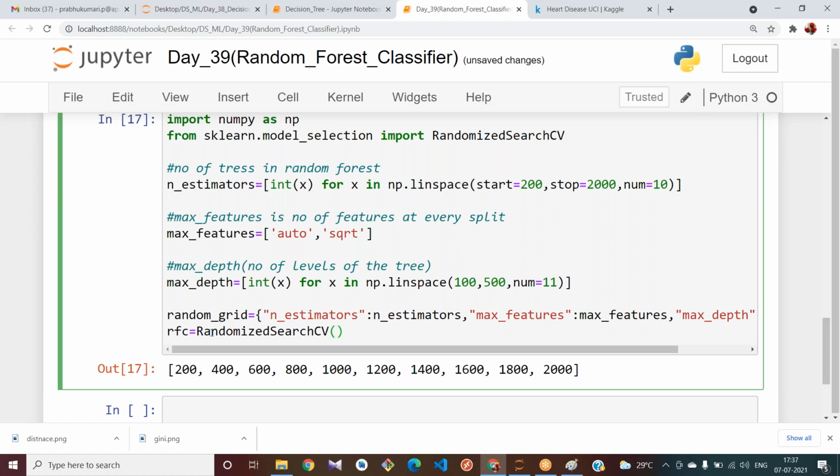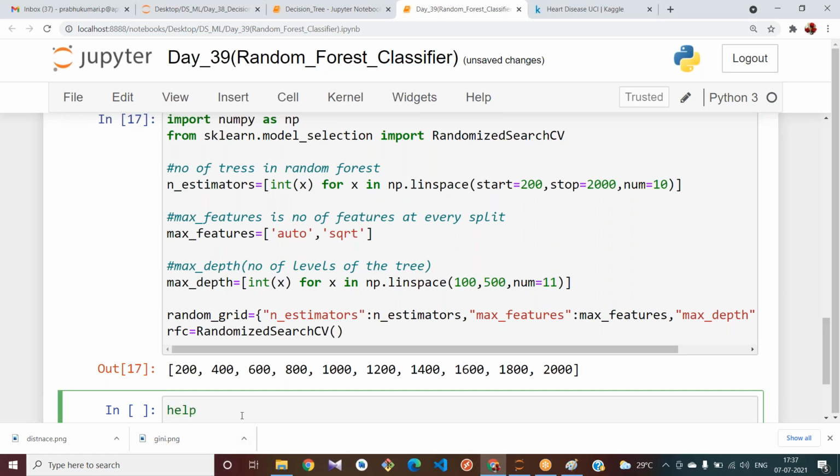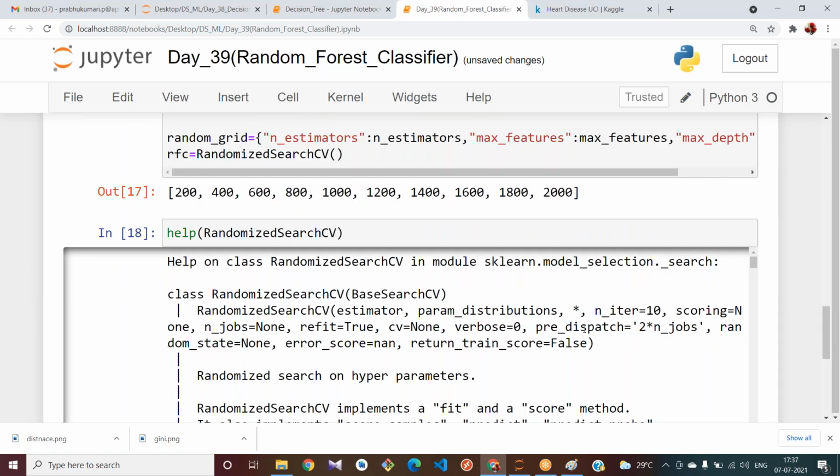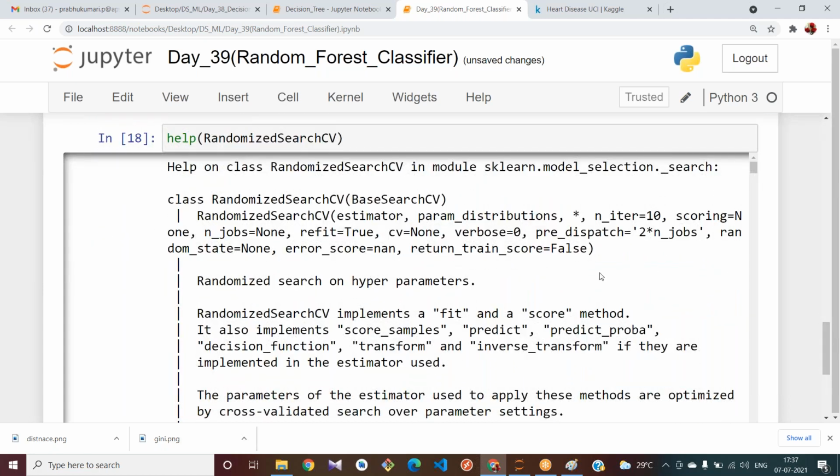See, there are some parameters in your RandomizedSearchCV also. If you try to see the help of RandomizedSearchCV, there are some parameters here.